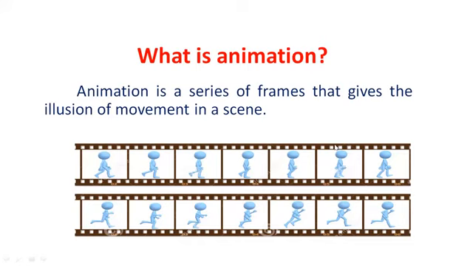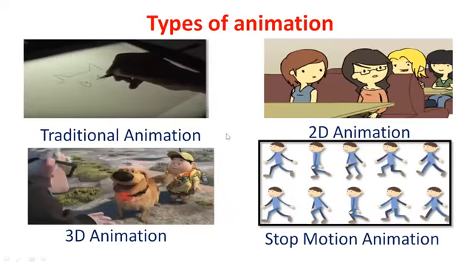Generally, animation can be classified into 4 types. The first one is traditional animation, the second is 2D animation, the third is 3D animation, and the fourth is stop motion animation.